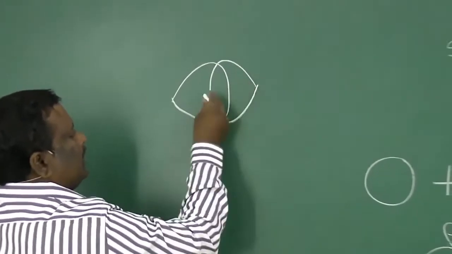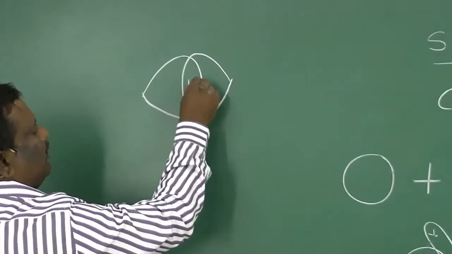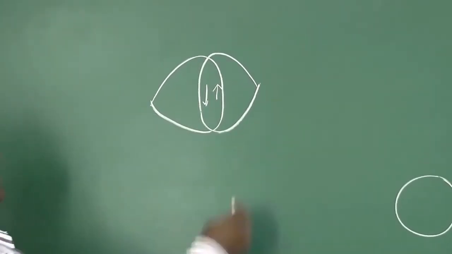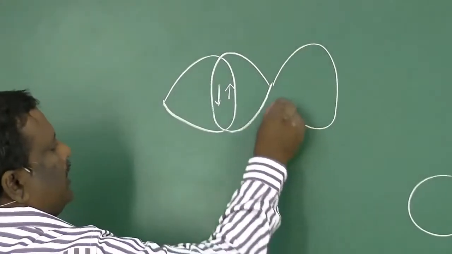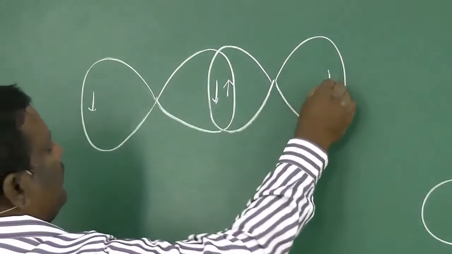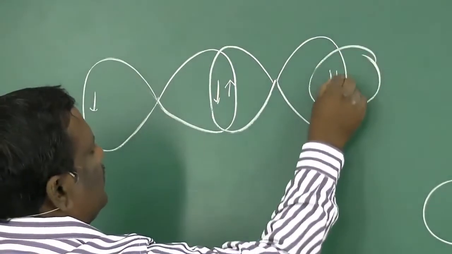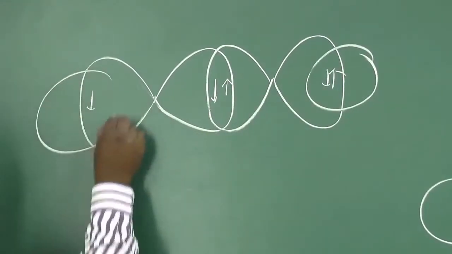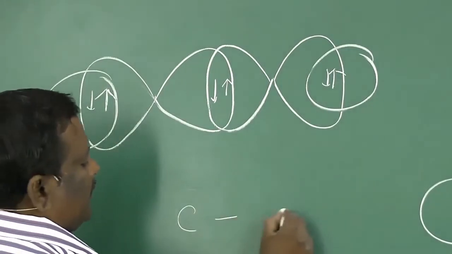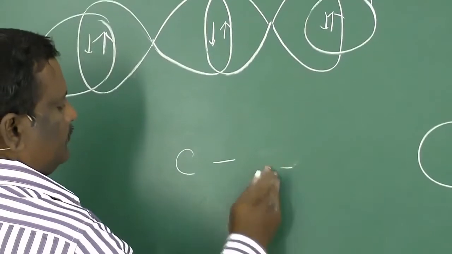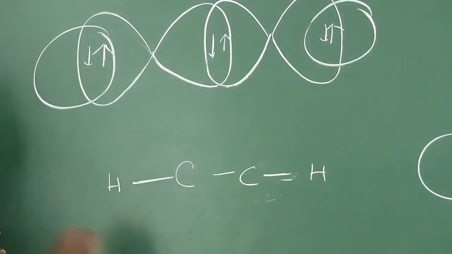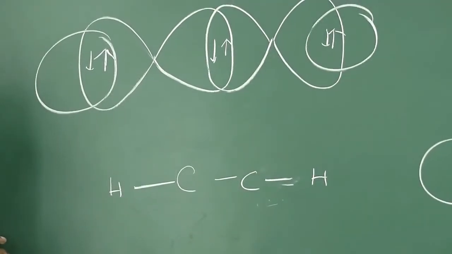Now, in the formation of a compound, one sp hybrid orbital of one carbon will overlap with the sp hybrid orbital of another carbon, and by mutual sharing of a pair of electrons forms a sigma bond. Now in this carbon we have one sp hybrid orbital and in this carbon we have another sp hybrid orbital. These hybrid orbitals will overlap with hydrogen atoms. That means there is a sigma bond between carbon and hydrogen on each carbon. So the whole molecule is in a linear shape.